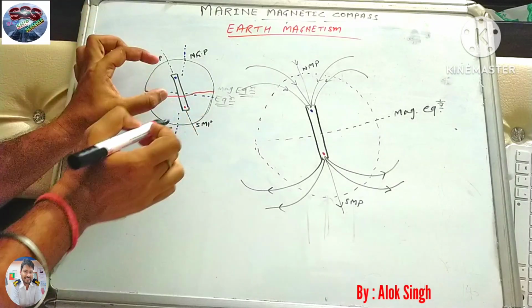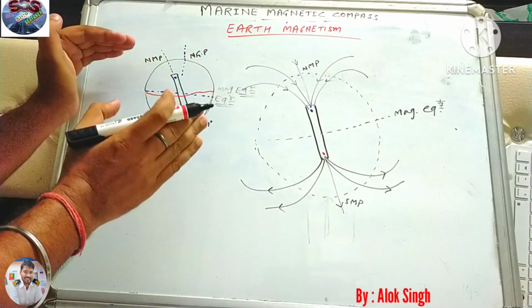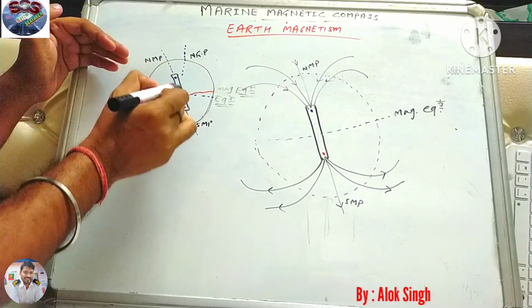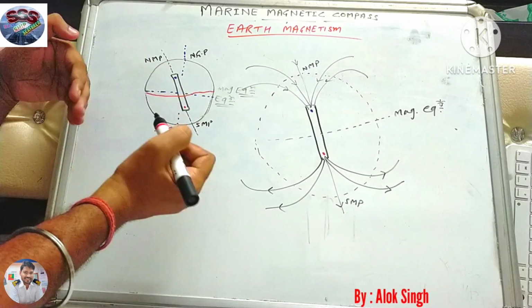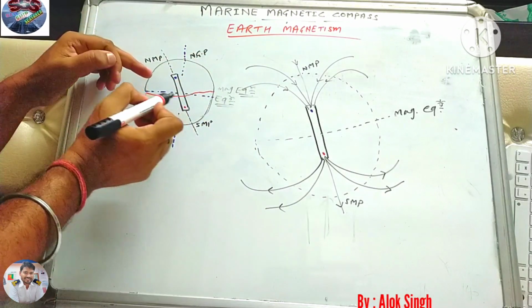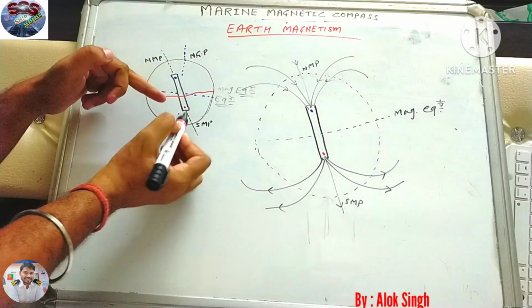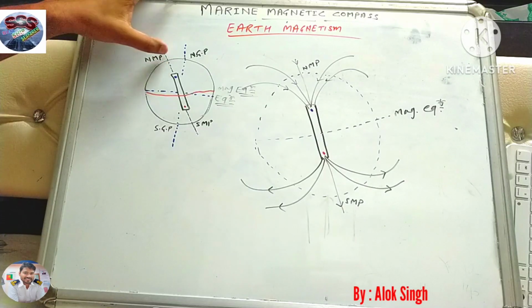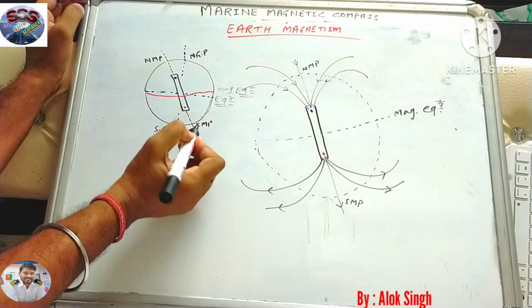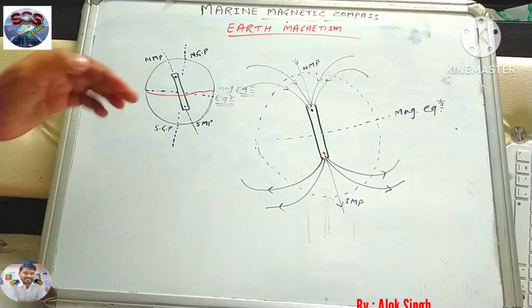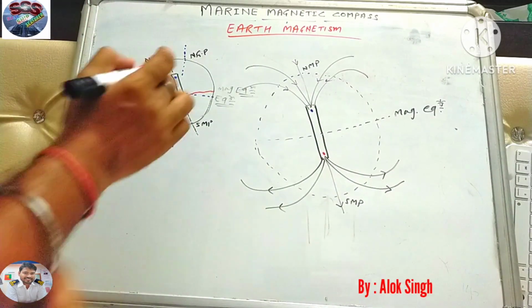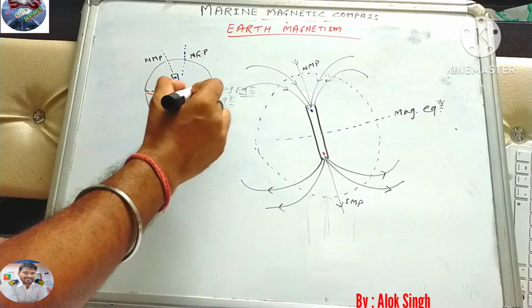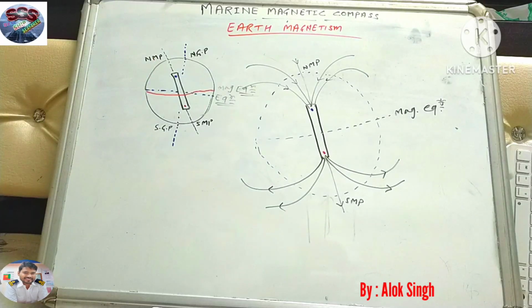For now, suppose our earth behaves like a magnet, and we are assuming that one very big iron rod or magnet is placed inside the earth's core, showing the blue pole at the north side and the red pole on the south side. Wherever it cuts the earth's surface in the north, it is known as the north magnetic pole, and wherever it cuts the south side, it is called the south magnetic pole. You can see here the blue dotted line is the earth equator, and this red line is showing the magnetic equator.